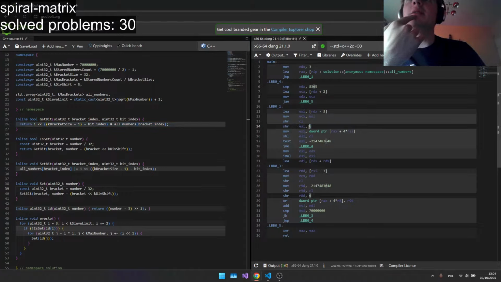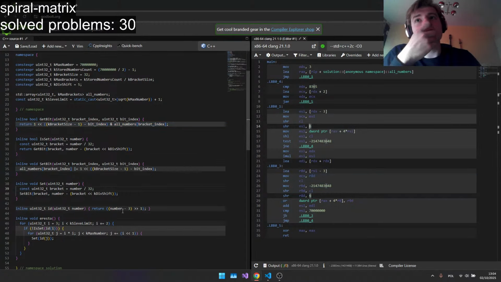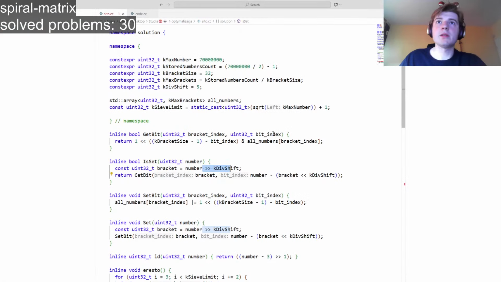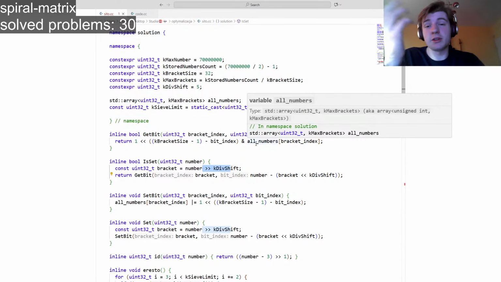So this division is kind of optimized into being a shift to the right. So we can honestly shift to the right here to be more compiler-wise. We don't really have to do this, it's just fun, looks fancy, right?